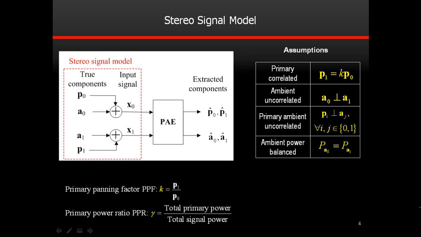The stereo signal model states that the primary and ambient components are linearly mixed together with several key assumptions. The primary component is correlated, while the ambient component is uncorrelated with a balanced power in the two channels. Furthermore, the primary and ambient components are uncorrelated with each other in both channels. Based on the model, two key parameters, the primary panning factor and the primary power ratio, can be derived, which are very useful in our analysis and evaluation.